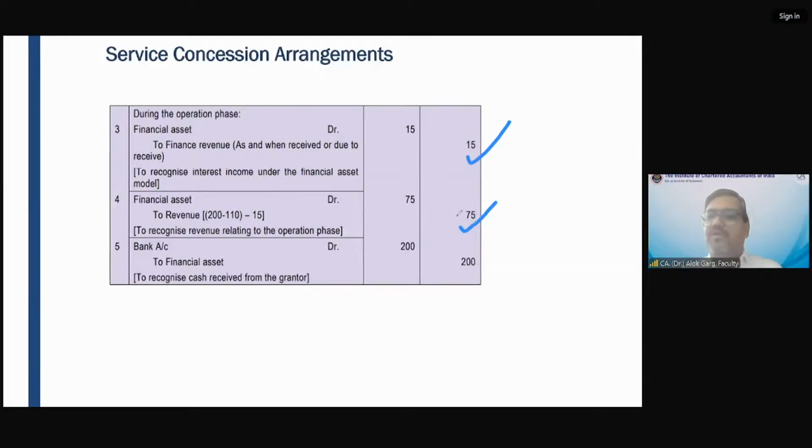The total revenue is 200 crores only. And this 200 crore will be received from the government. Is that clear now?